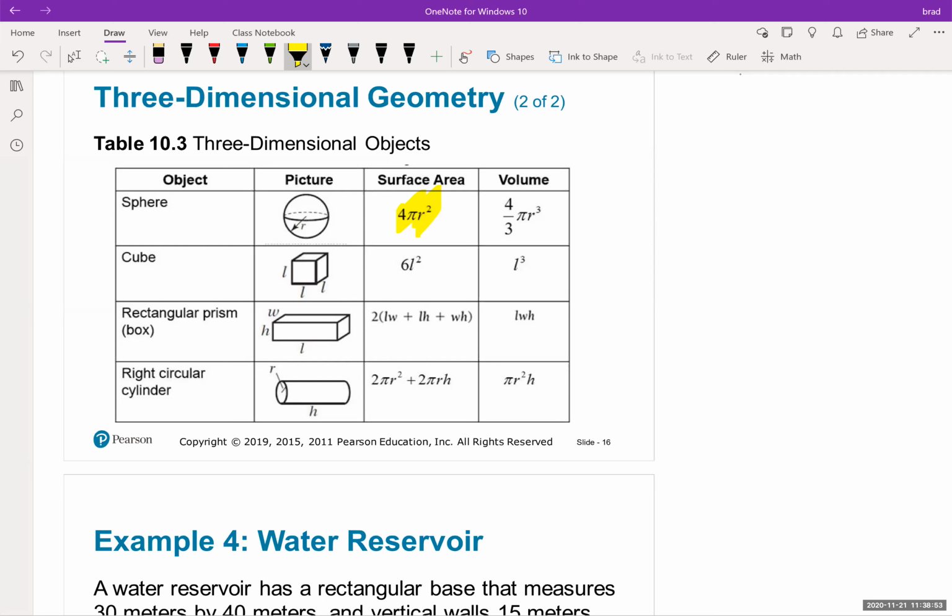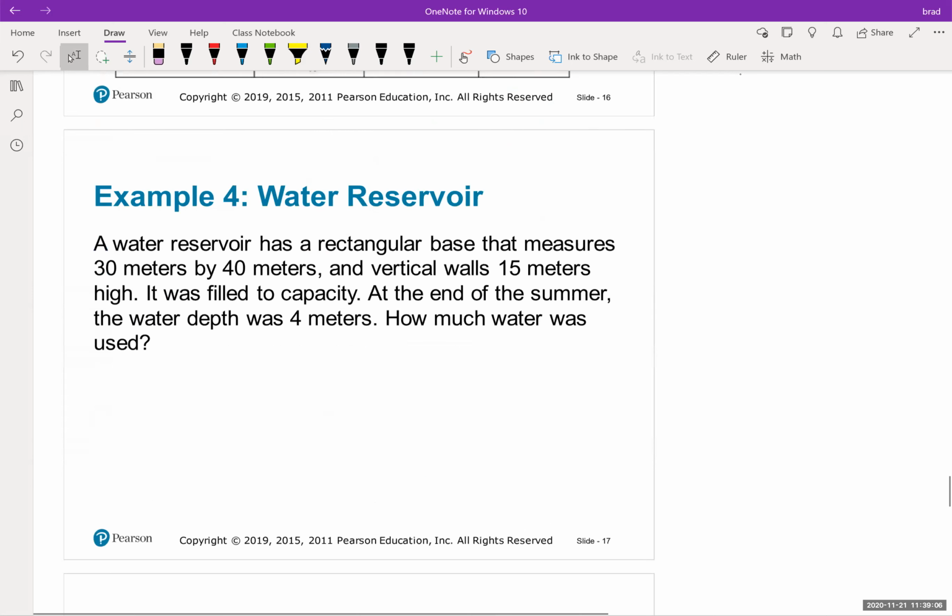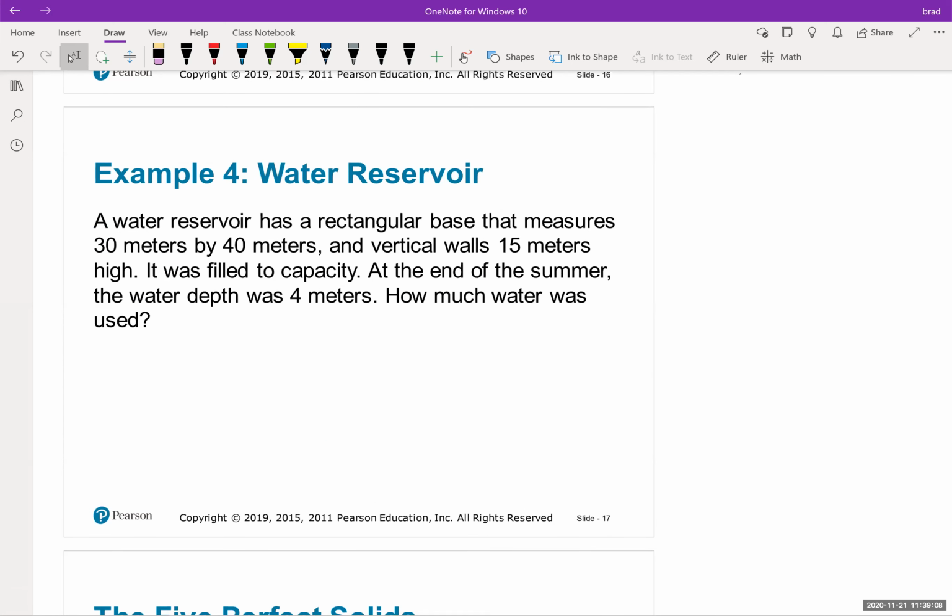That's when they talk about surface area. When they're talking about volume, they're saying how much liquid could you put in there? How much can it hold in terms of how much dirt or whatever? How much can it hold is basically its volume. Okay. So a water reservoir has a rectangular